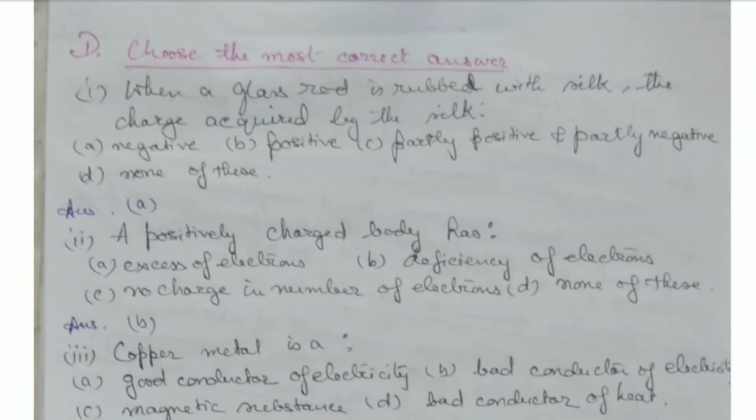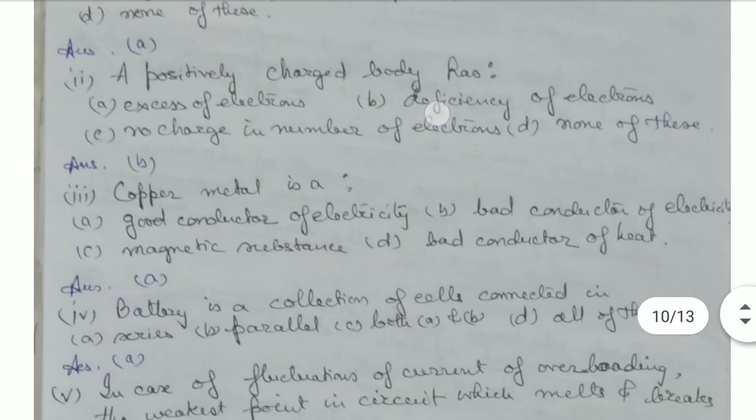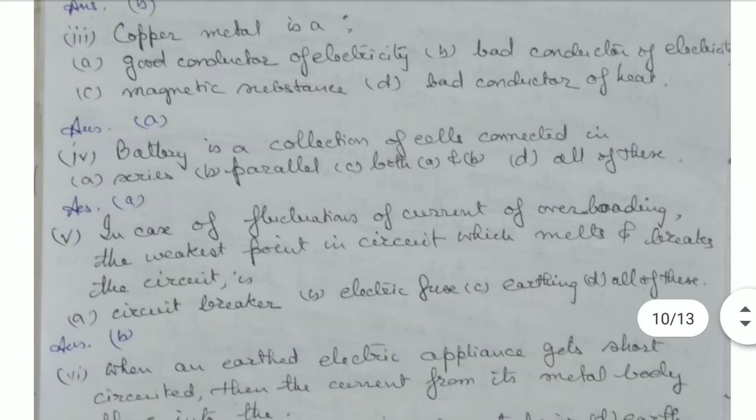Choose the most correct answer. Here, when a glass rod is rubbed with silk, the charge acquired by the silk is negative. A positively charged body has deficiency of electrons. Then copper metal is a good conductor of electricity.